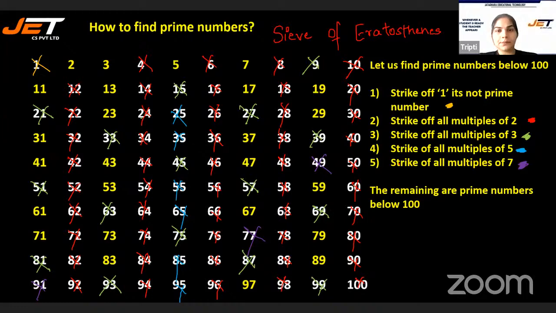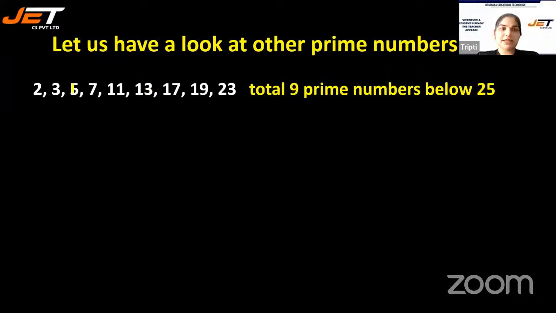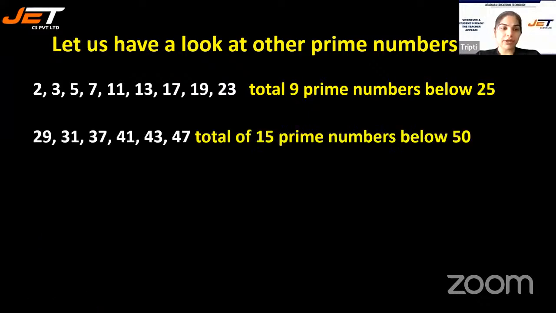Okay, perfect. So all these numbers are called prime numbers. Now let's move on to other prime numbers. We have 2, 3, 5, 7, 11, 13, 17, 19, 23. We have a total of 9 prime numbers below 25. Okay. Then we have